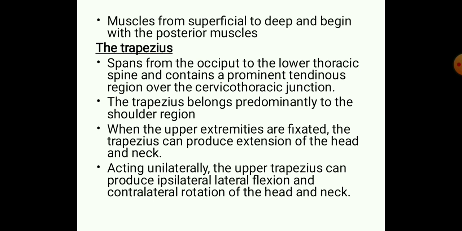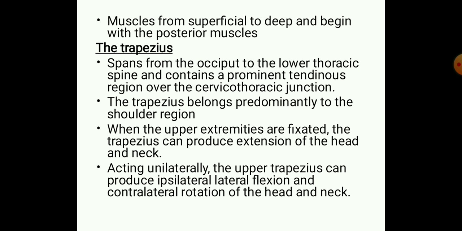Acting unilaterally, the trapezius can produce ipsilateral lateral flexion and contralateral rotation of the head. So when we look at the action of the trapezius on one side, it produces same side flexion and contralateral rotation.